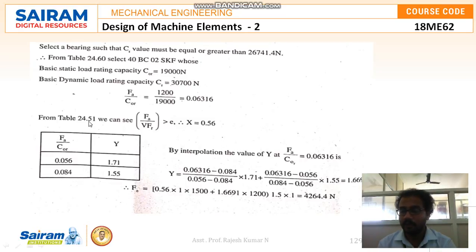So therefore FA by C0R is equal to 1200 divided by 19,000, which is equal to 0.06316. So from table 24.51 we can see FA by VFR is greater than E, therefore X is equal to 0.56. So for 0.056, Y is 1.71 and for 0.084, Y is 1.55.